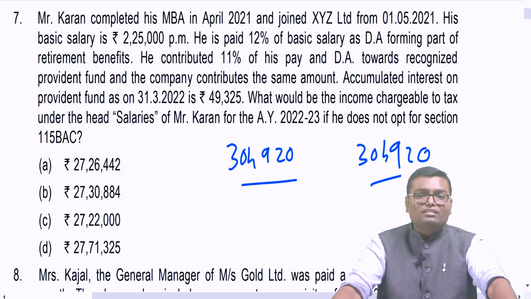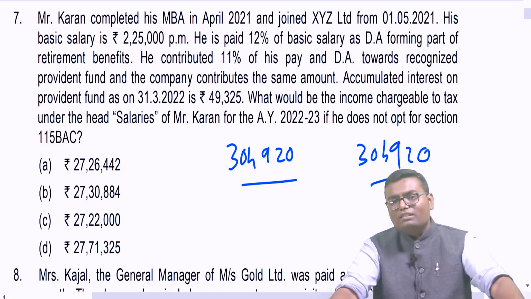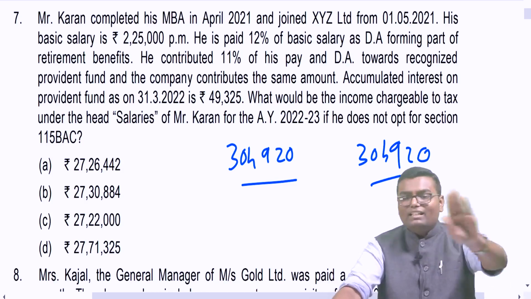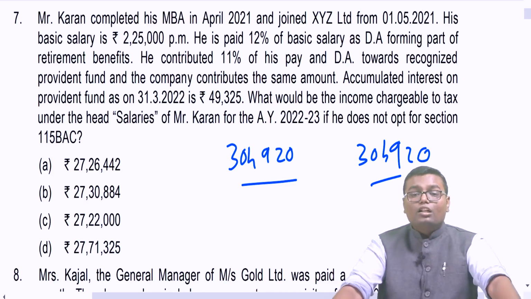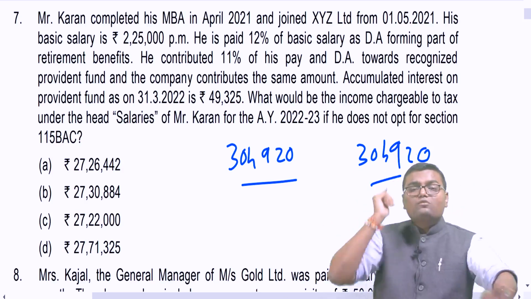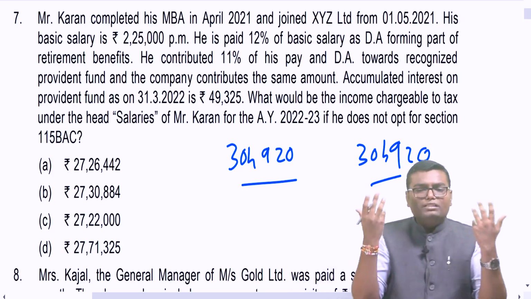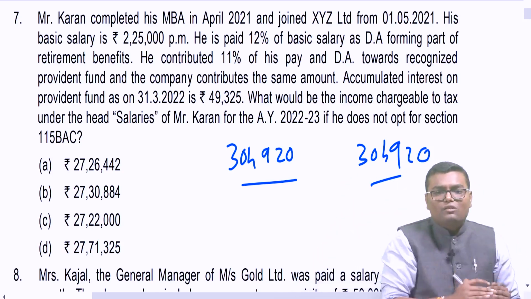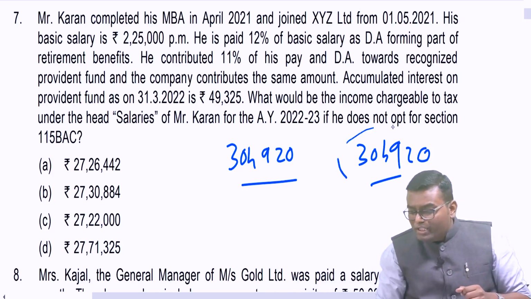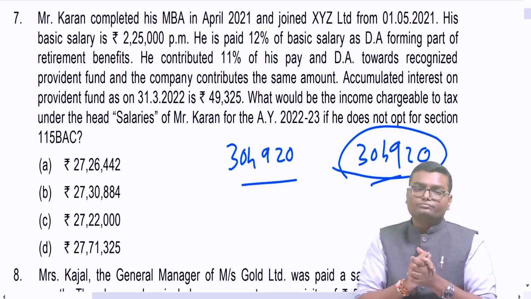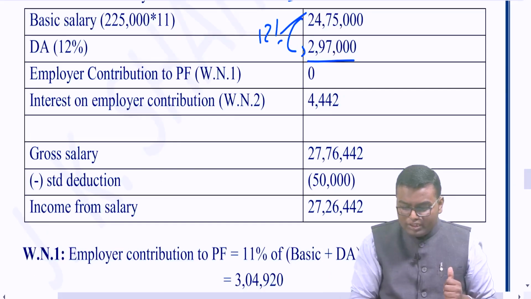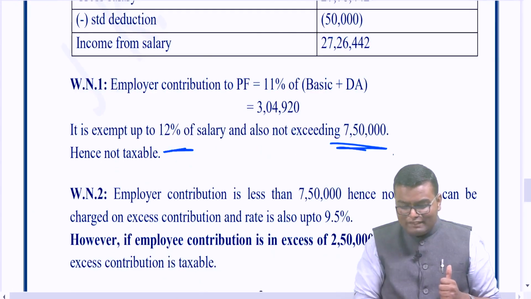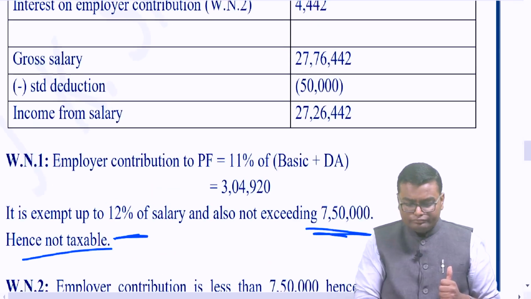Now see over here, this 3,04,920 is at the rate of 11% of salary. So it is neither exceeding 12% of salary, nor is it exceeding the 7,50,000 figure. As per both conditions, it is lower than 12% of salary and lower than 7,50,000 per annum. This employer contribution is totally exempt, because it is less than 12% and also not exceeding 7,50,000.